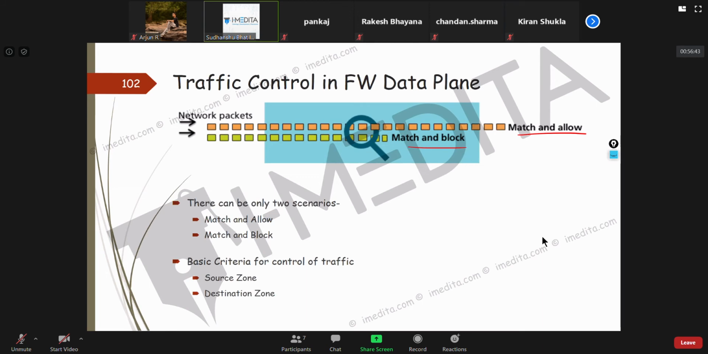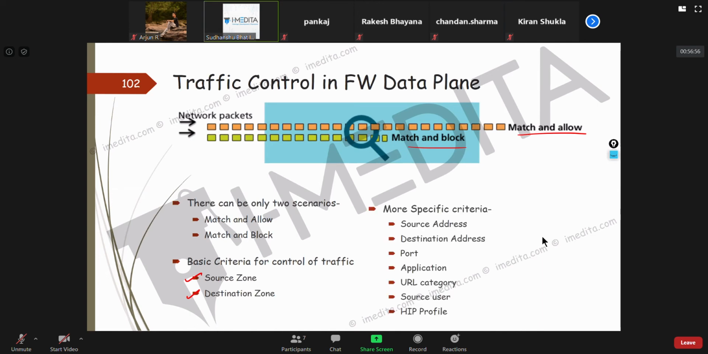Now, the basic criteria for control of traffic, which we have already seen, are source zone and destination zone. You can create a security policy based on that. If you want more specific criteria, we can have source address, destination address, port number, application, URL, source user, and even HIP profile. Now these are self-explanatory, but what is this?